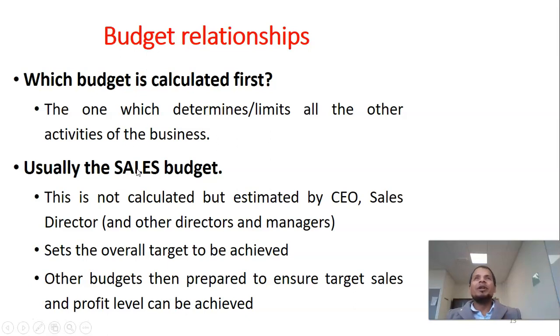Based on market survey and market research, we have to find out how much product we can sell to the market. And then based on sales, we will be able to determine what we should produce based on our beginning and ending inventory. Then based on our production, we can determine how much raw material we need, how much labor we need, how much overhead we need. So all the budgets actually depend on our sales target, our sales budget, right?